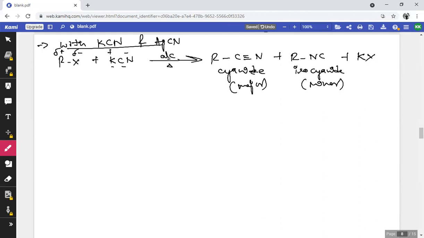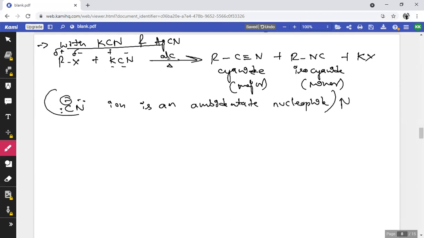Then if you consider AgCN, here CN carries a negative charge and consists of two lone pair electrons. So the CN ion is an ambidentate nucleophile. Remember this point, because CN minus acts as an ambidentate nucleophile. Ambidentate means either nitrogen acts as the donor atom or carbon acts as the donor atom.